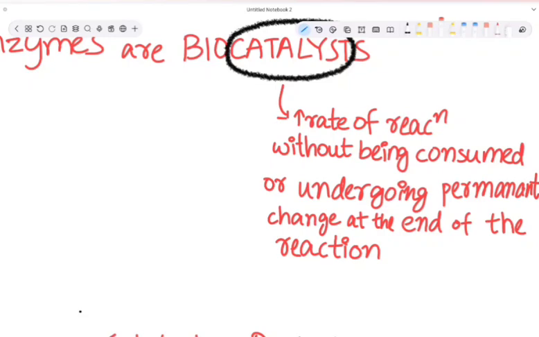It is needed for a reaction to occur. Just like how the matchmaker is needed to bring the bride and groom together, the catalyst is required for a reaction to occur. And the matchmaker is not part of the marriage. Similarly, the catalyst is not part of the reaction. It is needed for the reaction to occur, but it is not part of the reaction. And after this marriage, he brings other couples together. He's not having any change after this, right? In the same way, the catalyst is also not undergoing any change by the end of the reaction. This is what a catalyst is.